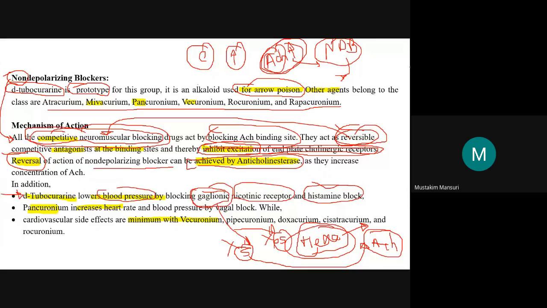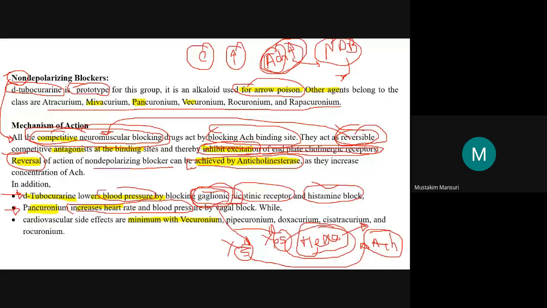Coming back to DTC, it lowers the blood pressure by blocking the ganglia, and pancuronium increases the heart rate and blood pressure. Basically, this is by the vagal block.